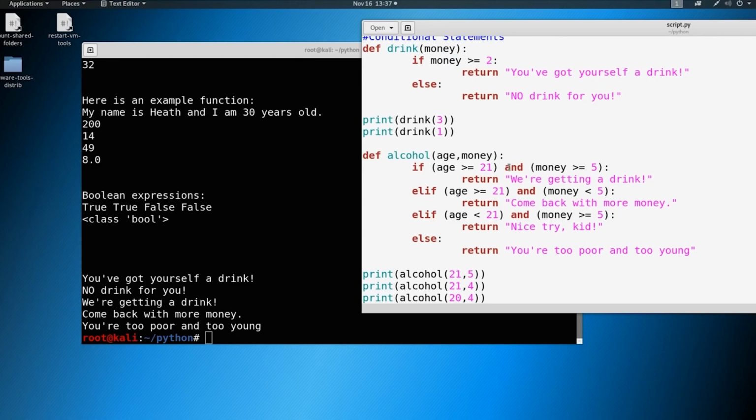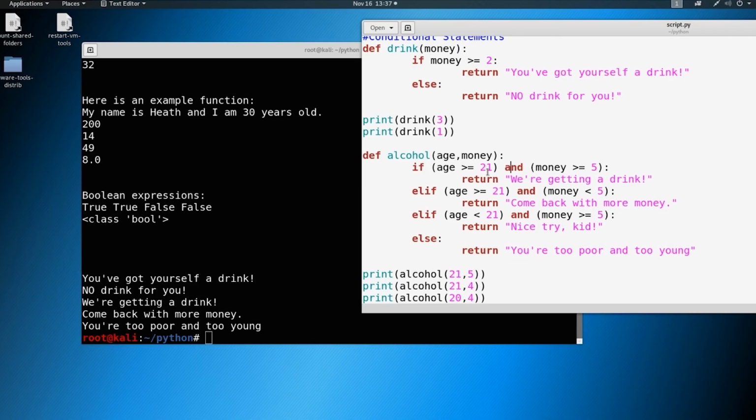We can have multiple parameters here. So if we're not old enough to buy a drink, or we don't have enough money to buy a drink, or we don't meet any of these scenarios, different things can happen. What you need to be thinking about as a developer or programmer, or even writing these scripts, is all the scenarios that could happen in these situations. You got to think of the logic behind it.